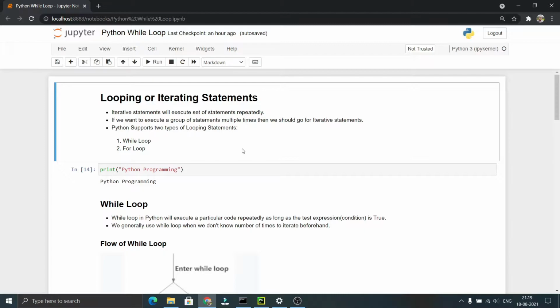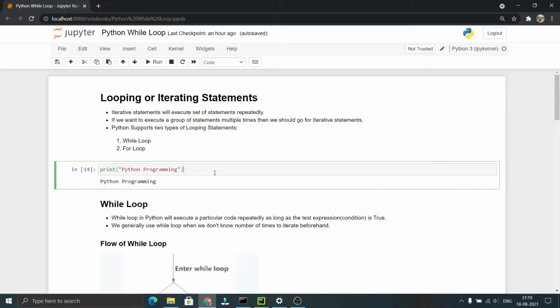While loops come under looping statements. When do we use looping or iterating statements? When we want to perform a task repeatedly, we use these iterative statements. Python supports two types of looping statements. They are while loop and for loop.